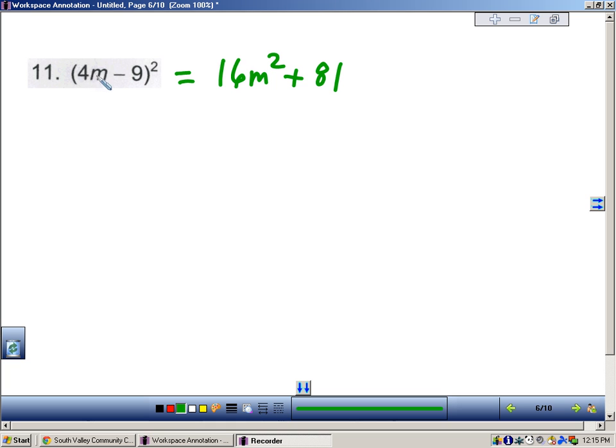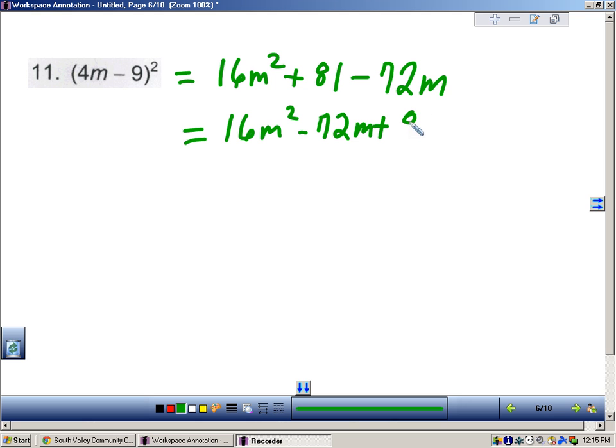So it's 36, and doubling 36 gives us, what is double 36? 72? Yeah, 72, and minus 72m. Okay, and so standard form. Great.